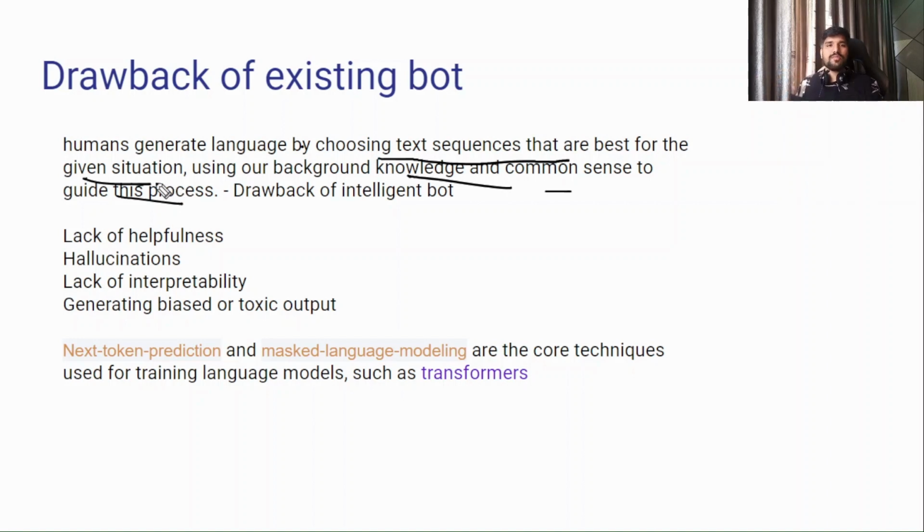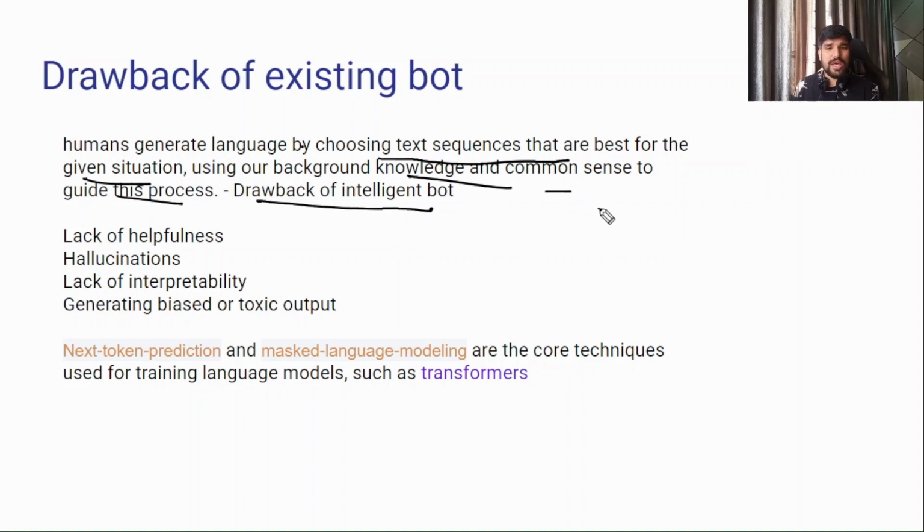But the existing bot has a lacking feature. Existing artificial intelligence models don't have this capability. They can just generate text based on their vocabulary, but they don't understand what knowledge base or background they have. So this is the main drawback of the intelligent bot.